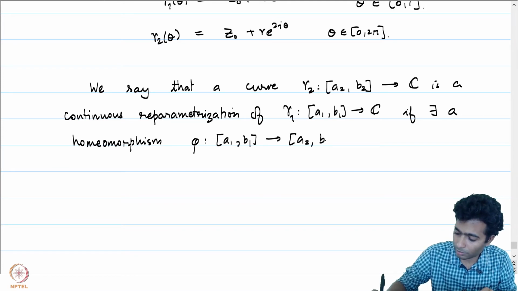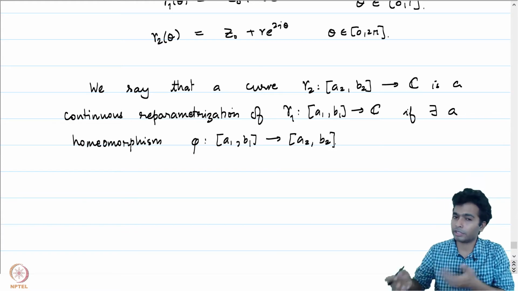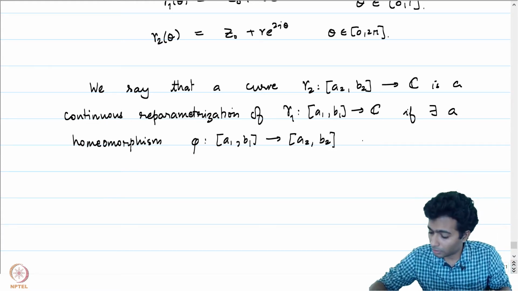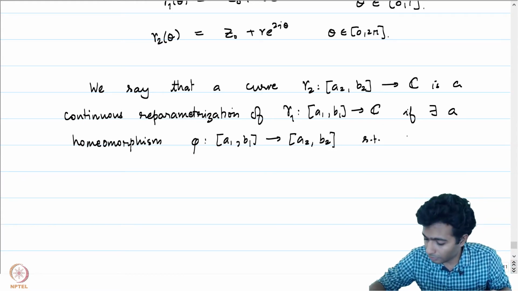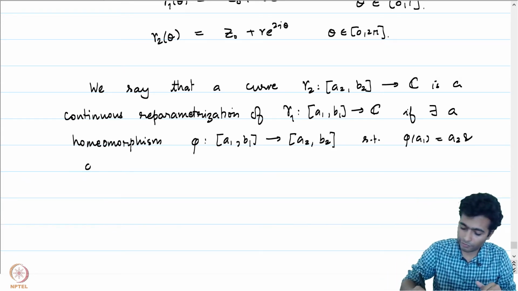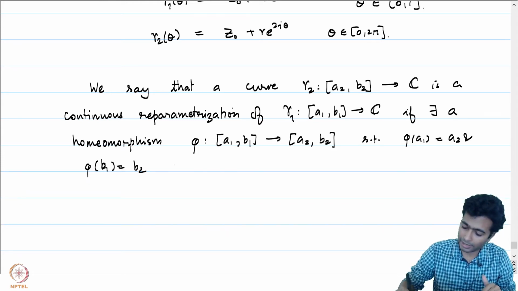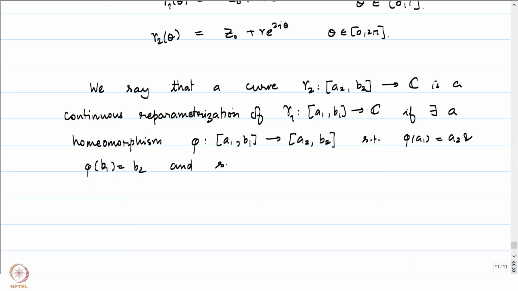So in particular, this is going to be a continuous map which is a bijection from [A1, B1] to [A2, B2] such that its inverse is also continuous, such that the endpoints are preserved: phi of A1 is equal to A2 and phi of B1 is equal to B2, and such that gamma 2 of phi of t is equal to gamma 1 of t for all t in [A1, B1].